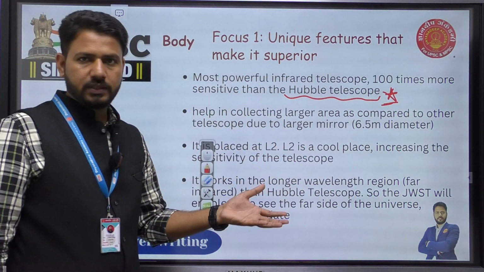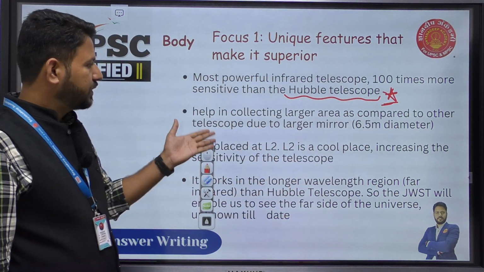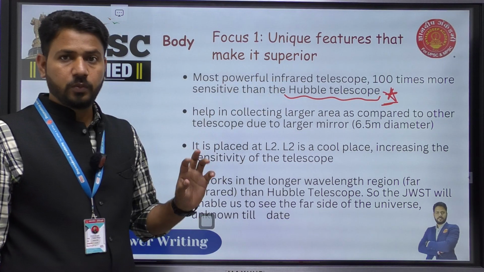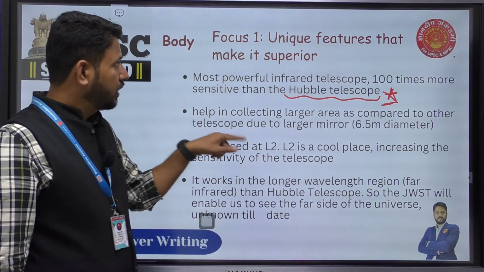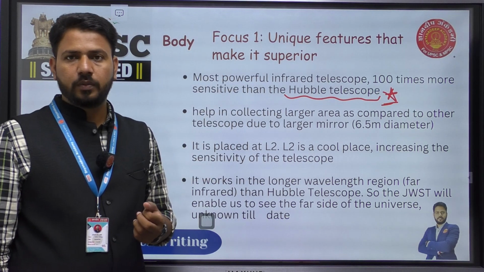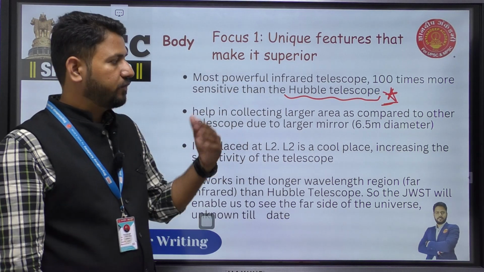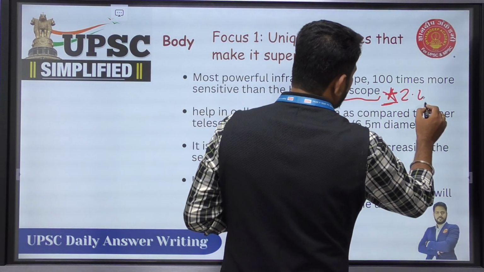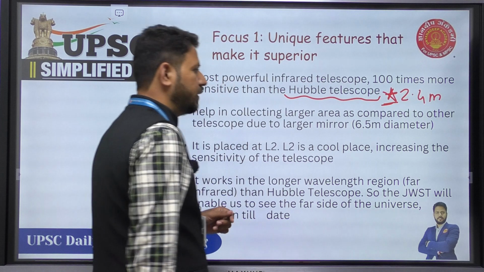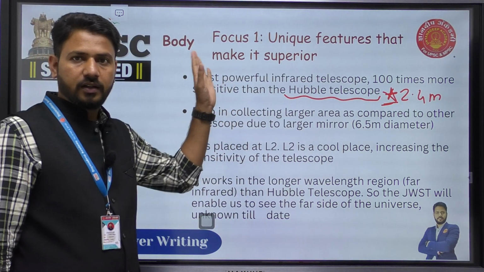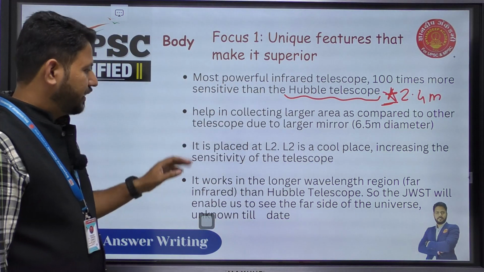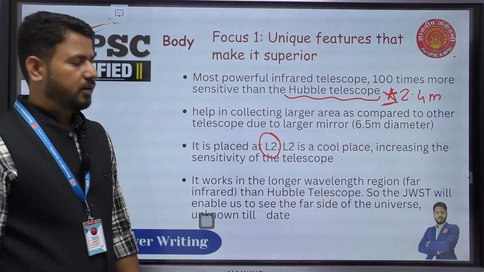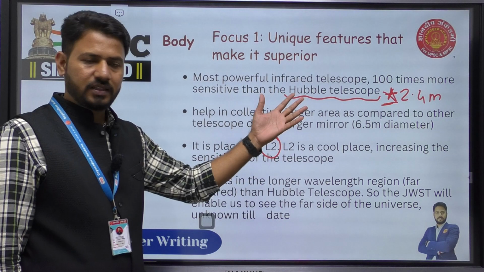You need to know these names as well. Then it helps in collecting larger areas as compared to other telescopes, especially the Hubble telescope. Why? Because the mirror of this James Webb telescope is bigger. It is 6.5 meters in diameter, whereas for Hubble telescope it is only 2.4 meters. So it helps in collecting data from a larger area. Then it is placed at L2. This is Lagrange point. We'll study in detail about this later, in some other lectures.